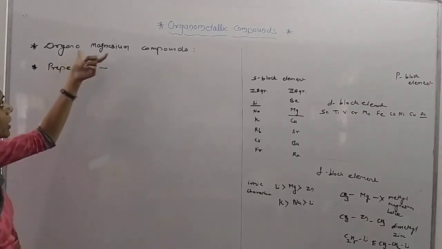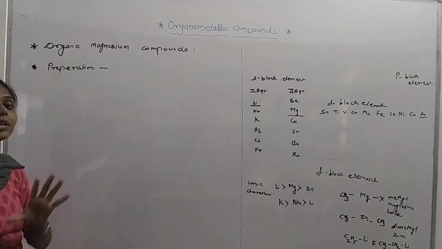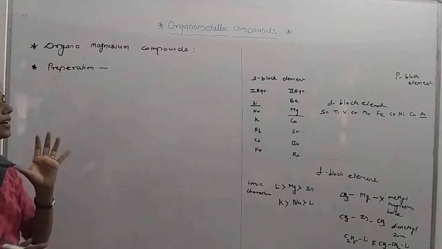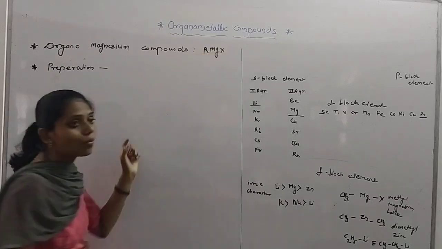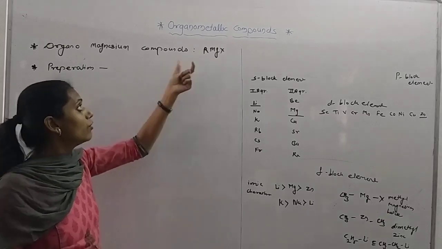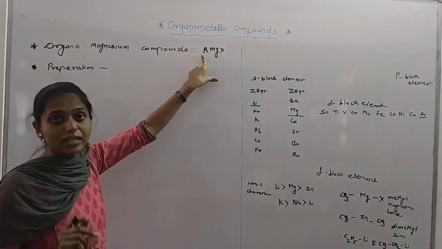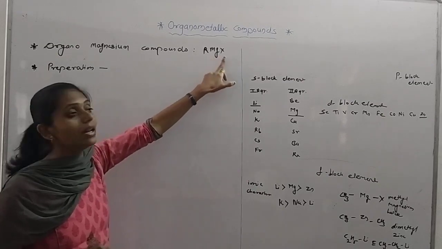You know that the organomagnesium compound means the Grignard reagent, and you know the structure of the Grignard reagent, RMgX. What do we prepare now? RMgX. For this we have taken a reactant, an alkyl halide or aryl halide.